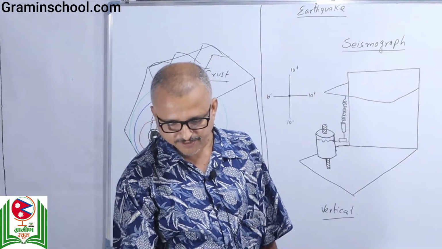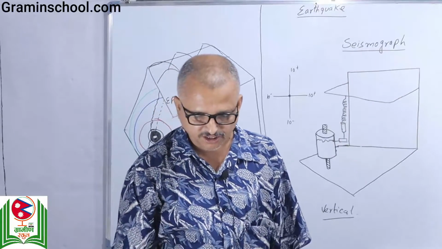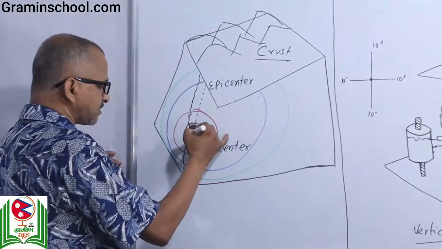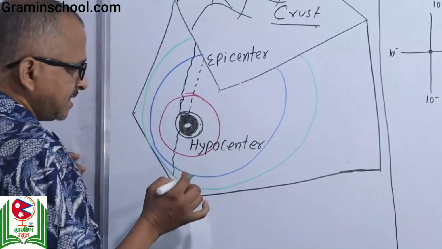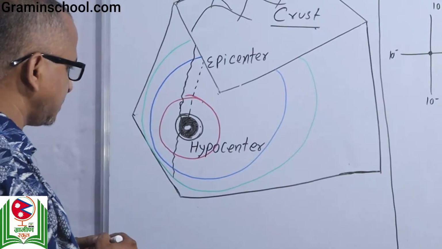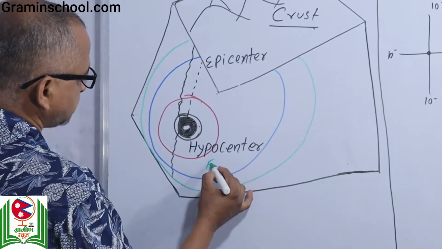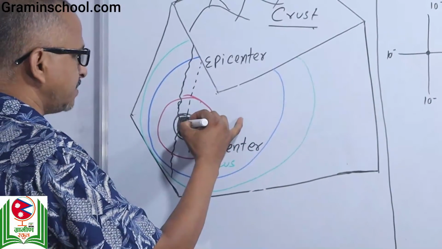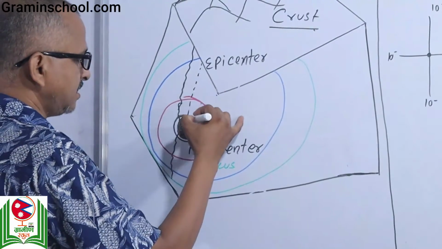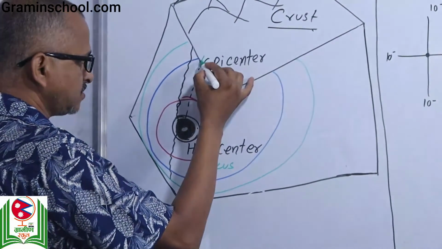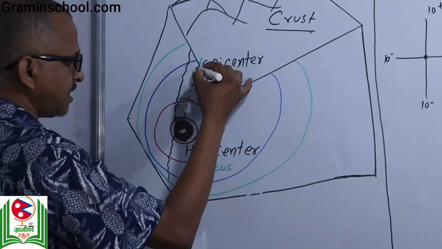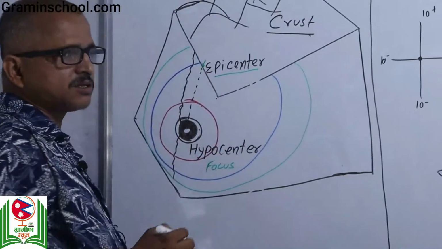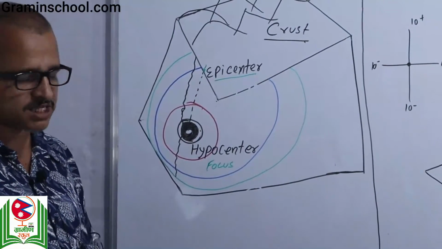Now some terminology we have to know about the earthquake. See, where the earthquake generates, it generates far below the crust of the surface of the earth, and the origination point of an earthquake is known as the focus or hypocenter. Just above the hypocenter, on the earth's surface, is known as the epicenter. Epicenter is the place on the earth where the earthquake is first felt.